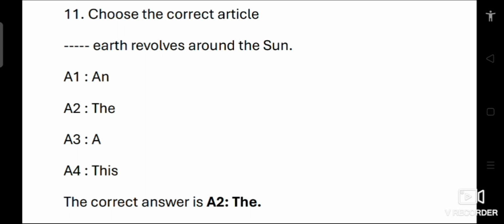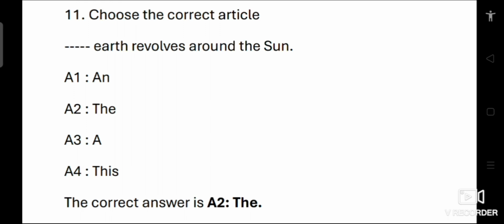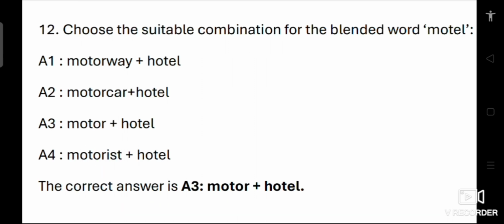We use the before nouns that are unique or specific. In this case, the earth is one specific planet and the sun is the specific star it revolves around. Both are unique objects, so we use the with them. So the correct sentence is, the earth revolves around the sun. Answer A2, the.